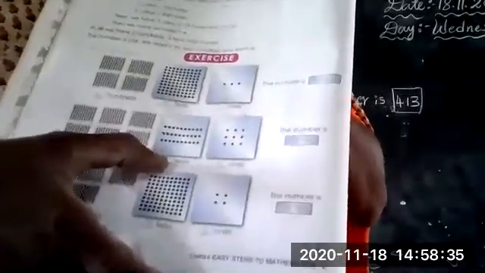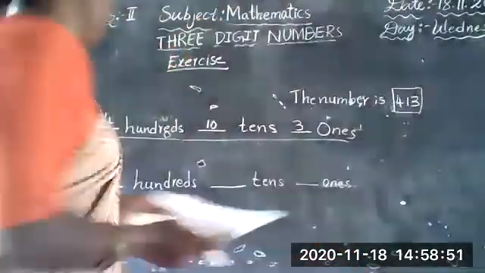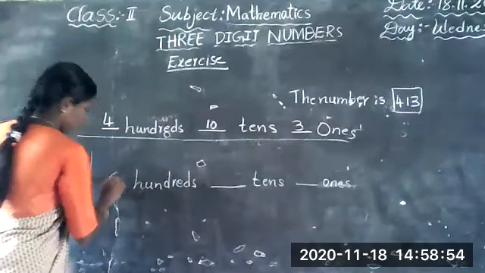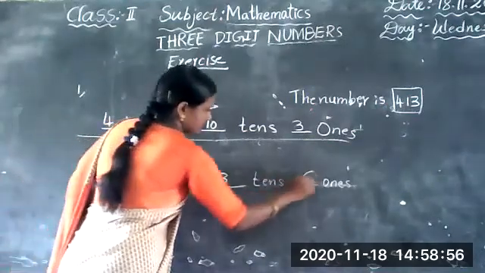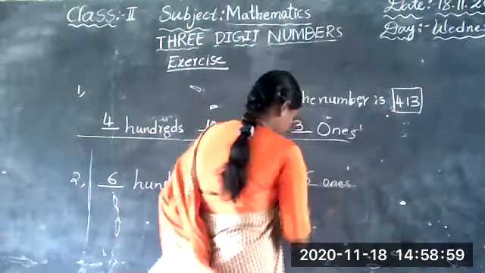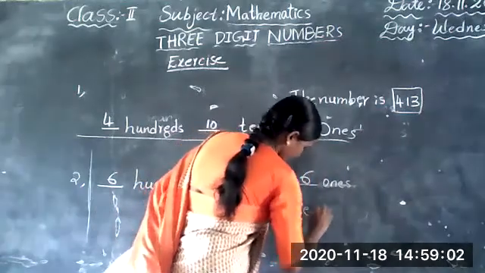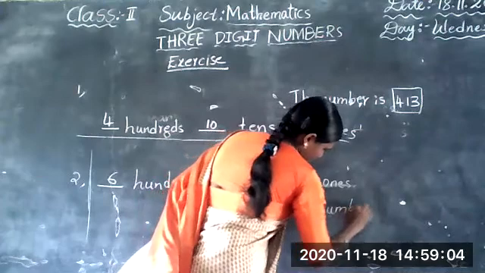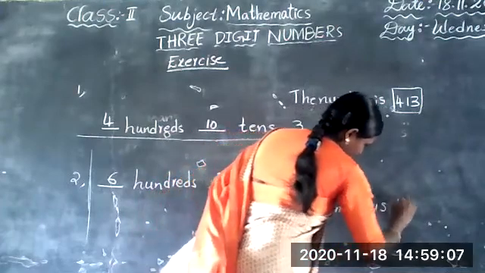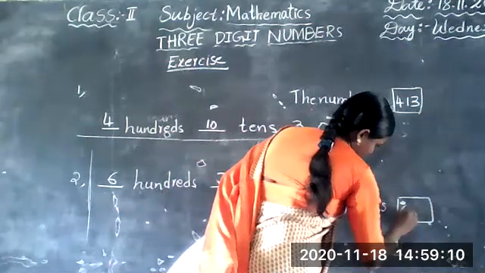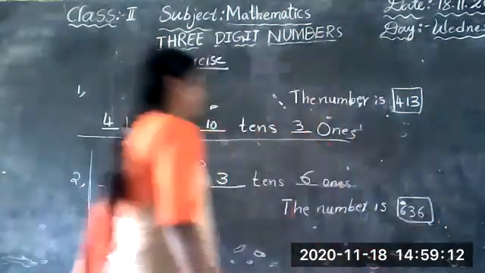How many tens are there? 3 tens. How many ones are there? 6 ones. So the number is 636. What is that number? 636.